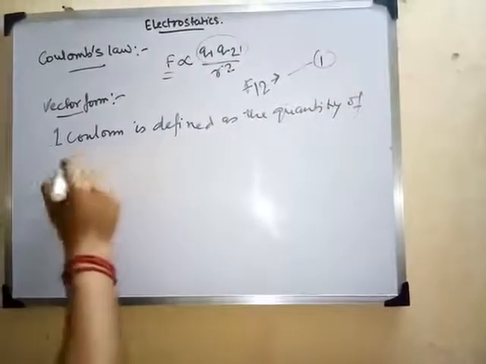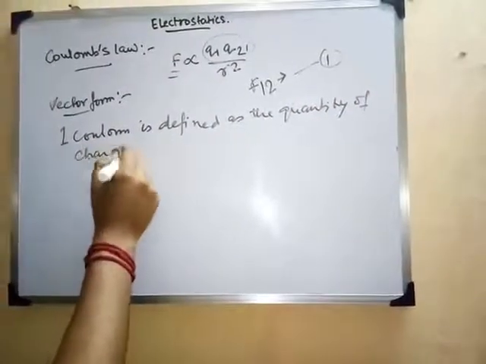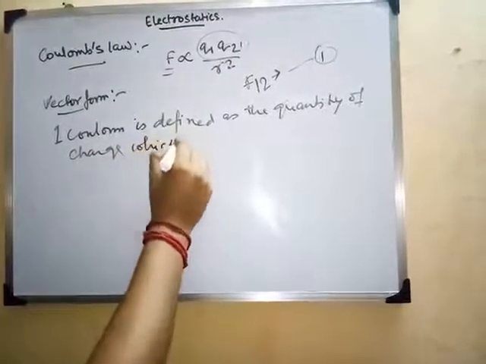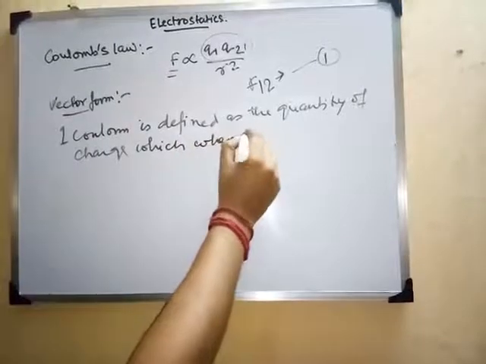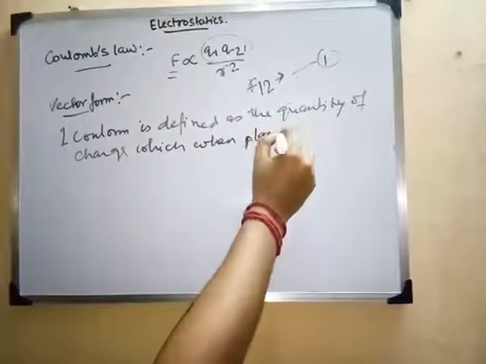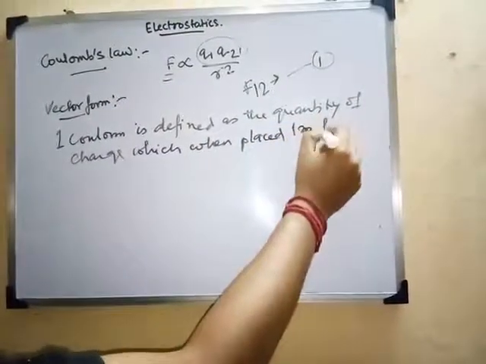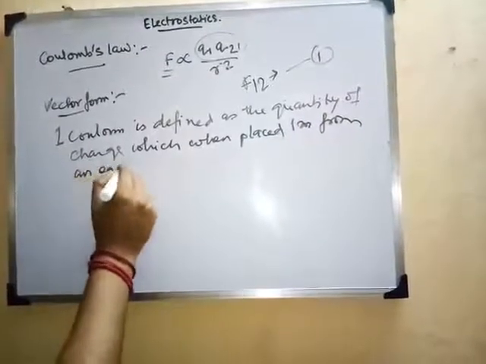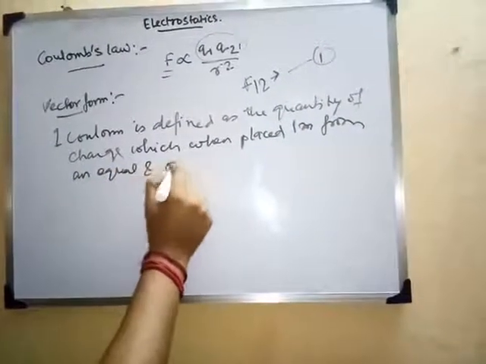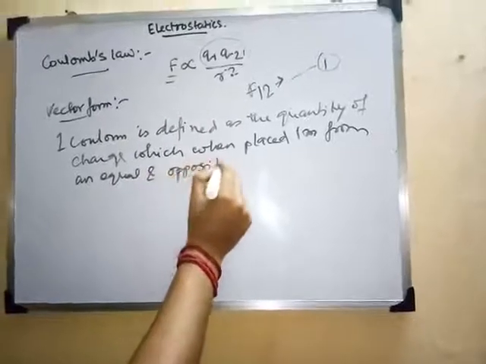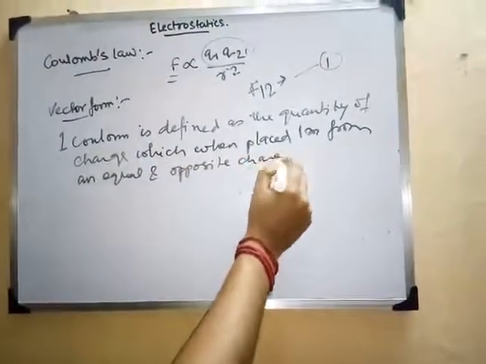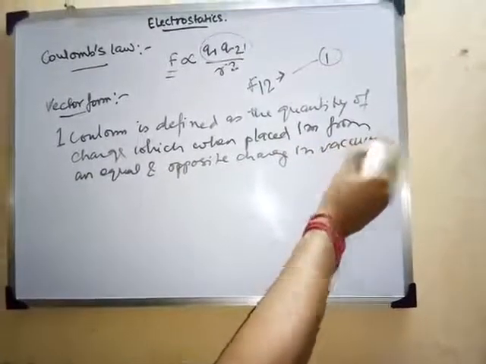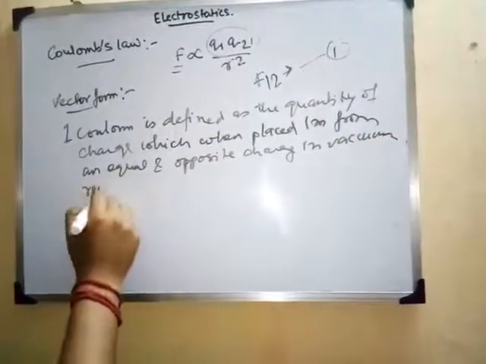of charge which, when placed 1 meter from an equal and opposite charge in vacuum, repels.